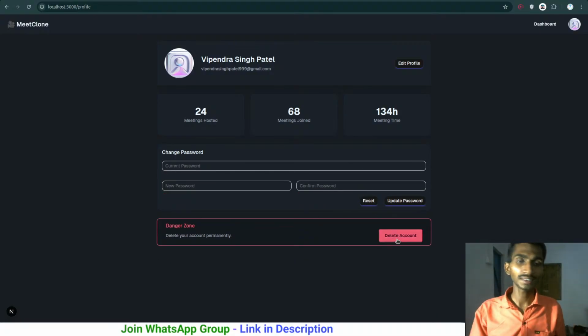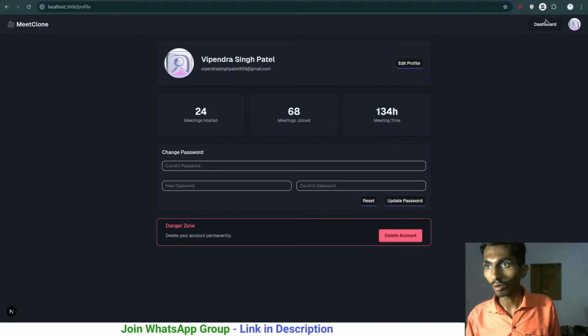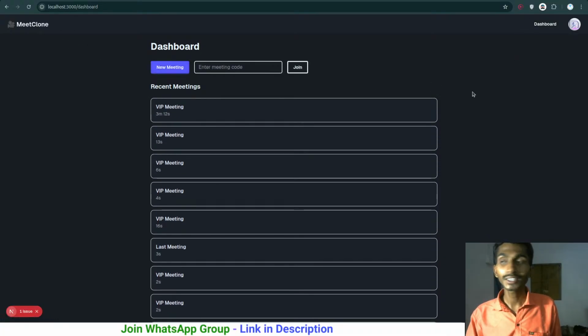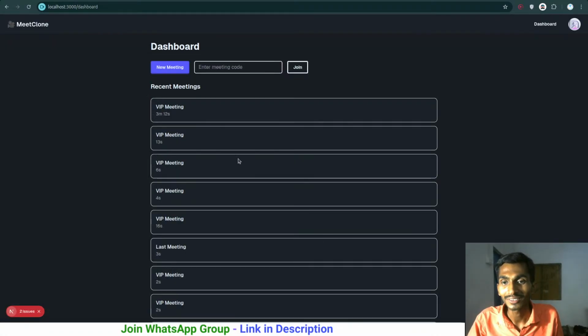Delete the account. This is the functionality of BetterAuth. We will be working on this tomorrow. So whatever we have related to BetterAuth, we are going to get all those things done tomorrow. As for right now, it seems like a really small project, but I worked on this so much. The main part is this new meeting. This part took a lot of time, literally a lot of time. A new meeting got created in it.